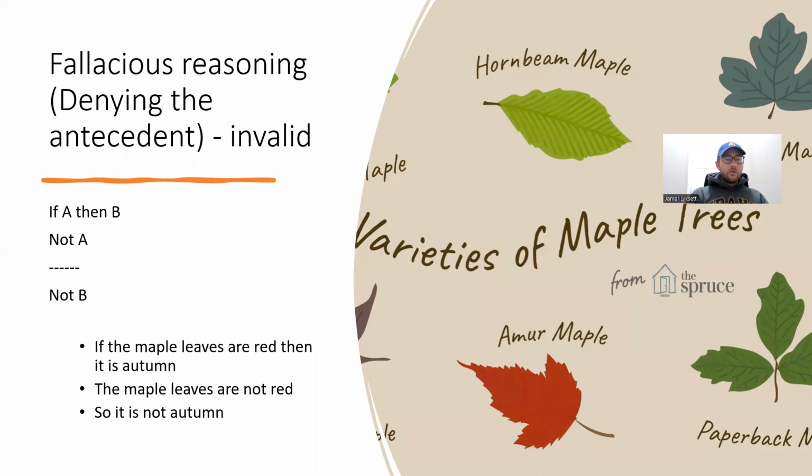Right. So what we've done is we've negated. We said no to the first part. So it's not the case that the maple leaves are red. Then, right? Then what? It still could be autumn. It could be the beginning of autumn. Right? It could be late autumn. They're all brown. Right? So it doesn't tell us anything about the conclusion.